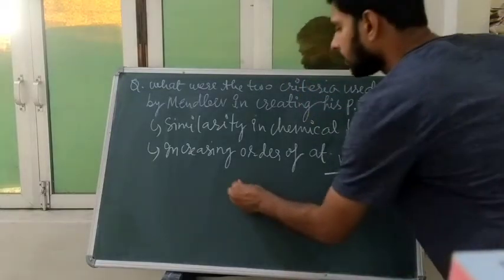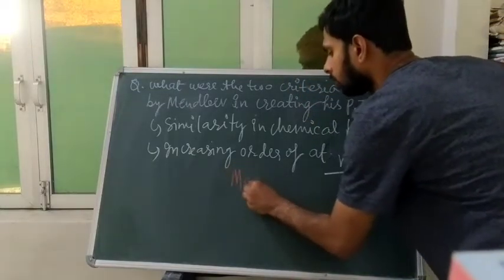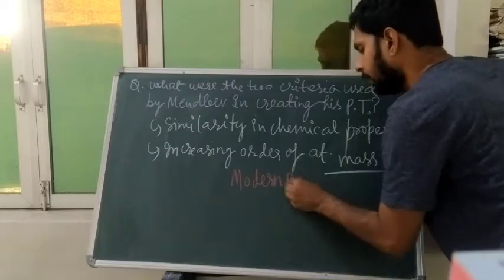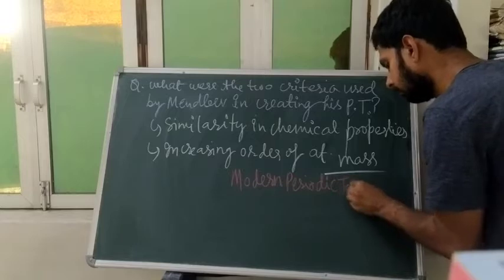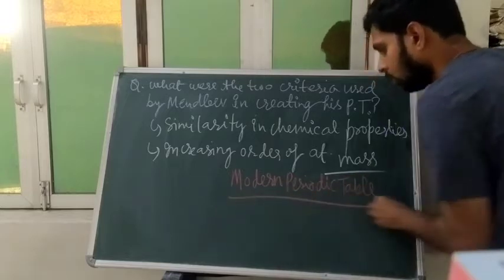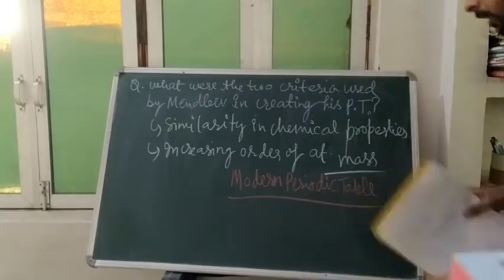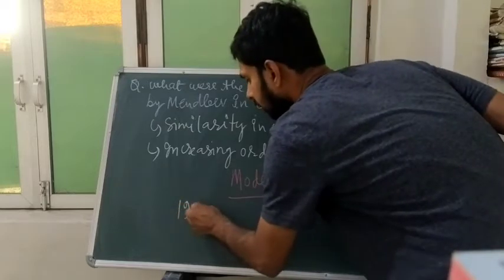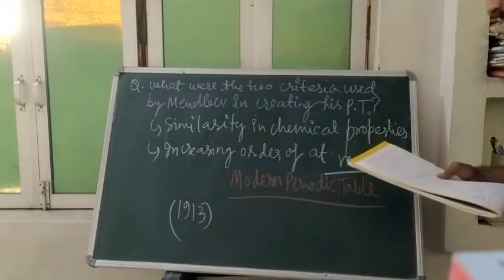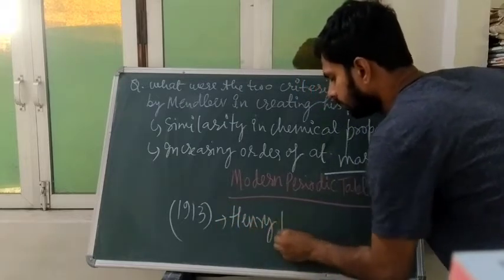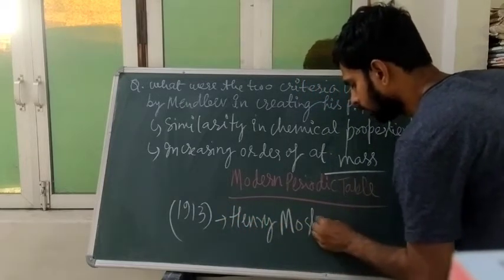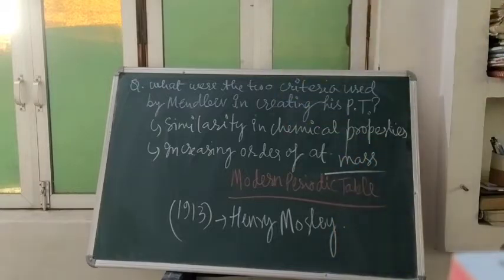So these were the two criteria used by Mendeleev. Now we will go to the modern periodic table. The modern periodic table was given in 1913 by Henry Moseley. Okay, he gave the modern periodic table. Have the screenshot.